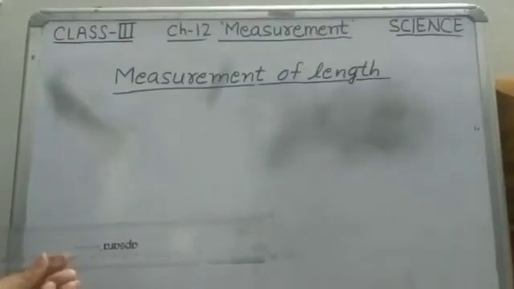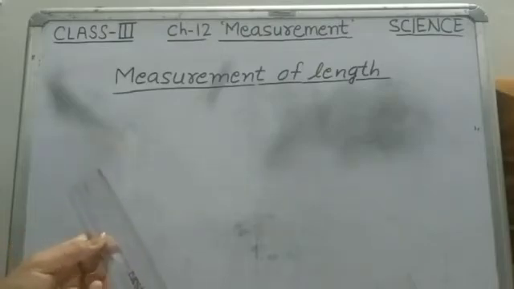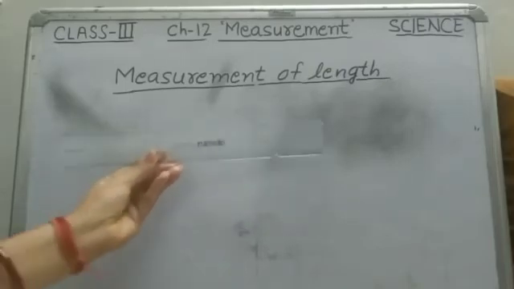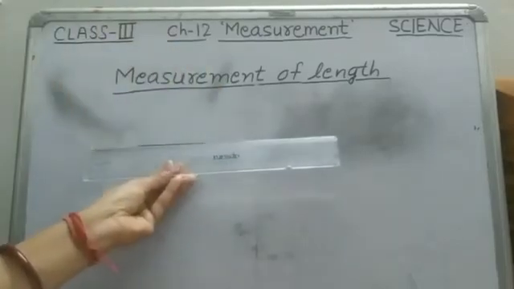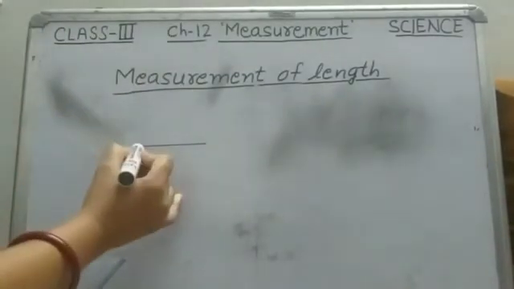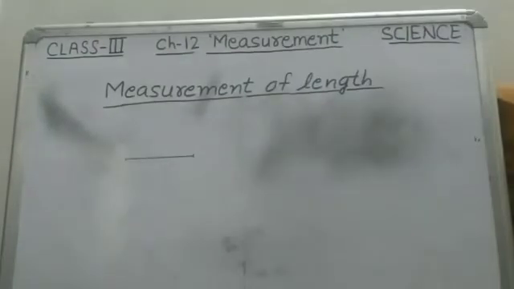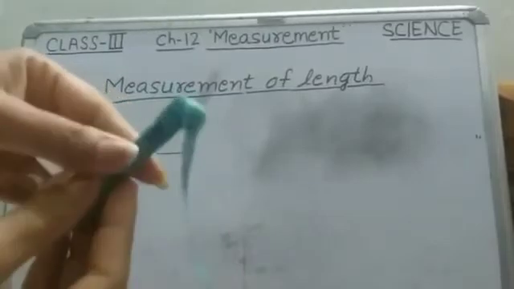Our next topic is measurement of length. In our day-to-day work, we use a scale to measure small lengths. Like if we have to draw a line on a notebook, and we have to measure its length, we need a scale. Whenever you go to the tailor to get your dresses stitched, the tailor takes your measurement with the help of measuring tapes.